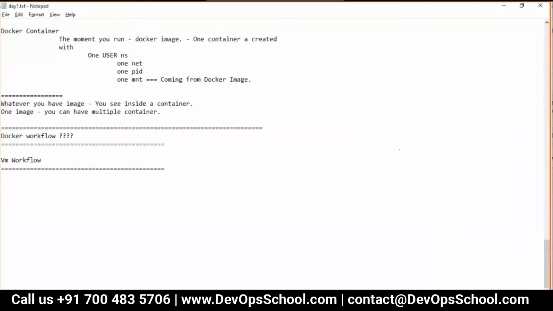You start the VM, use it, and then sort it out. Can we start from scratch? First, I will create a VM, right? Then we will start the VM. If it is running, then I will stop the VM. If it is stopped, I will start it one more time. If you want to restart, we will restart the VM.